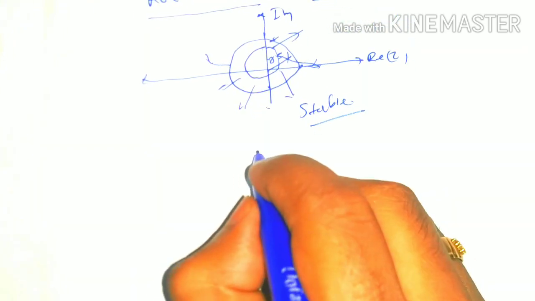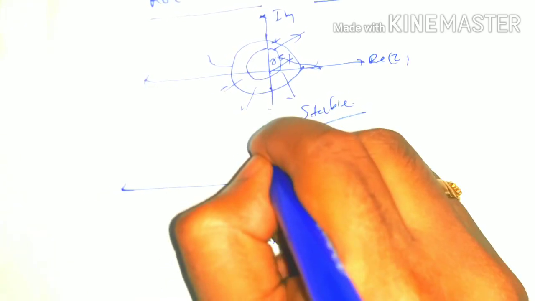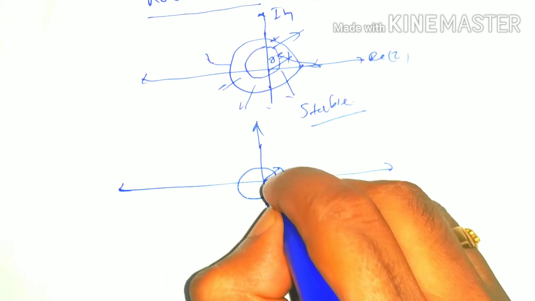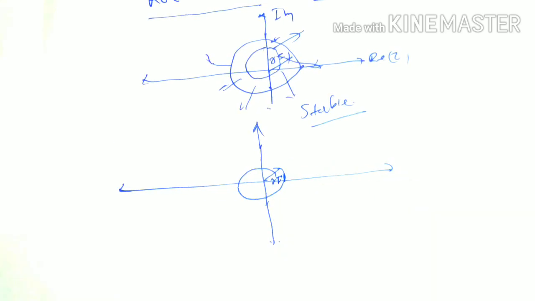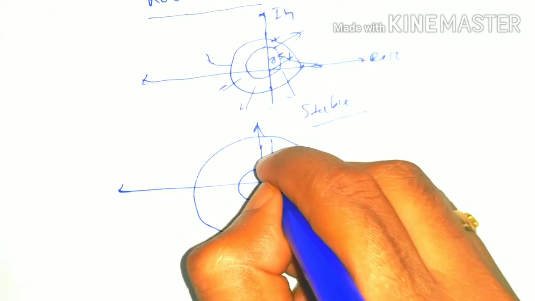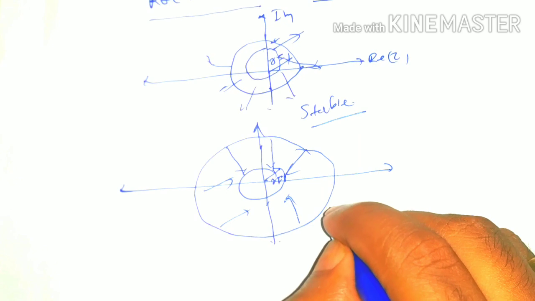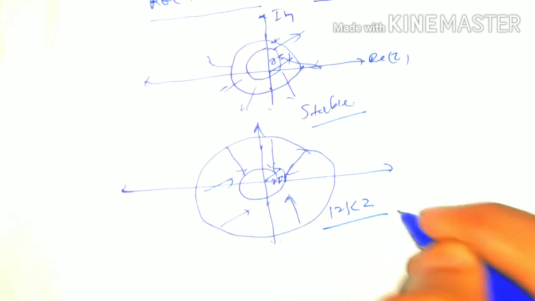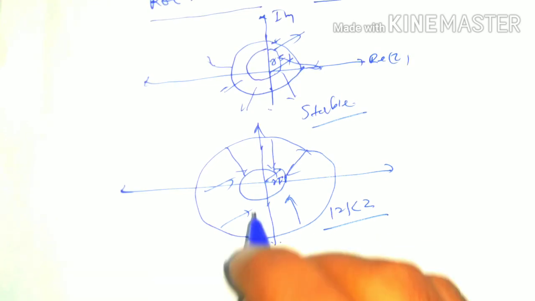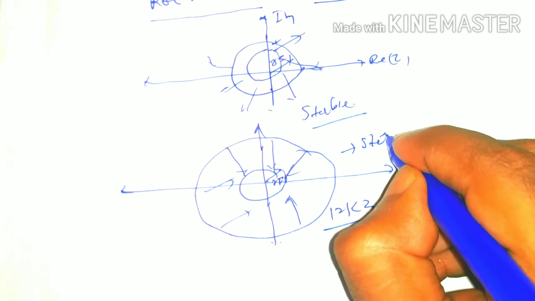Again, if we see this condition, we draw the unit circle, r equal to 1, and if the ROC of a system is the interior part of the circle, modulus of z less than 2, then that also includes the unit circle, so it is again stable.